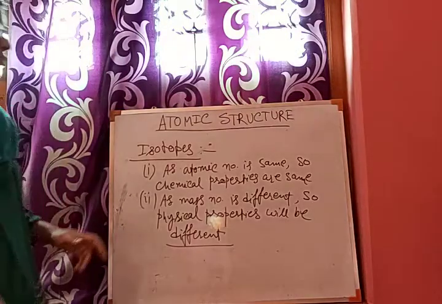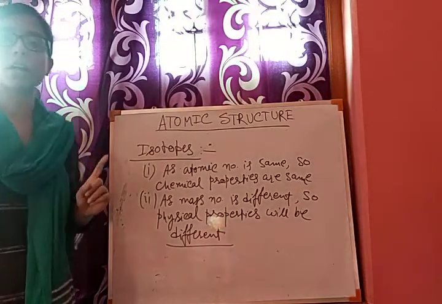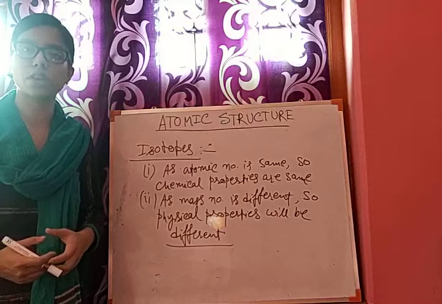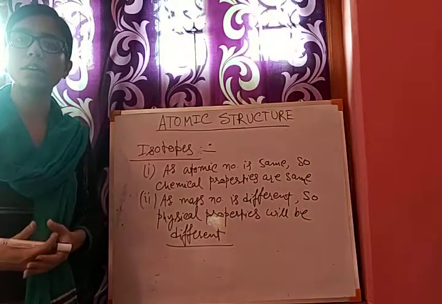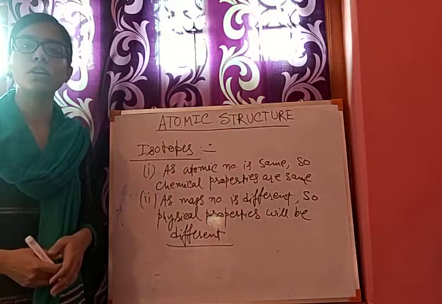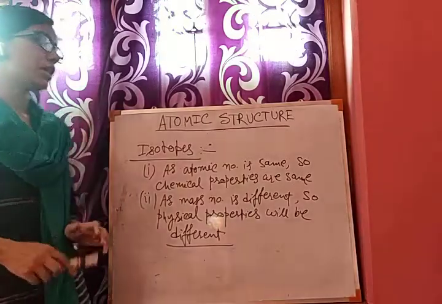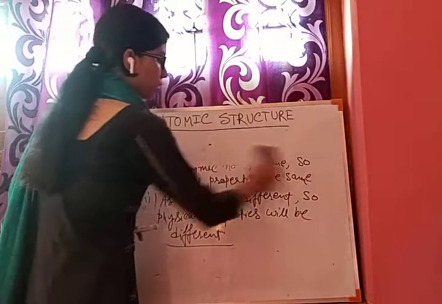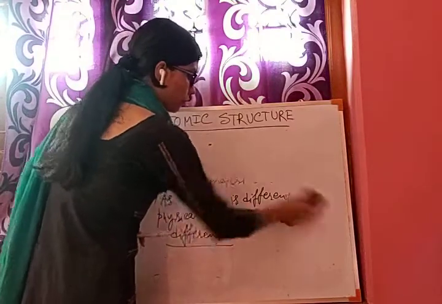So next, we know that one postulate of Dalton is correct, that is atoms can combine, can undergo chemical reaction. So why do they undergo chemical reaction and why do they combine? To fulfill their valency or fulfill their octet. So what is valency and what is octet or duplet?